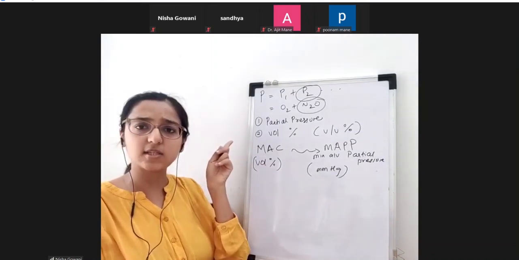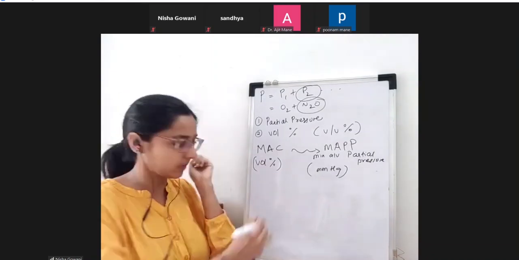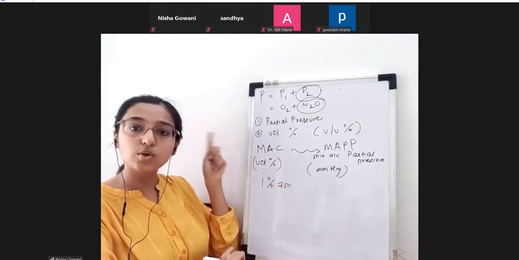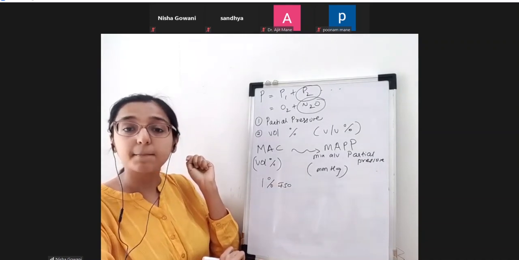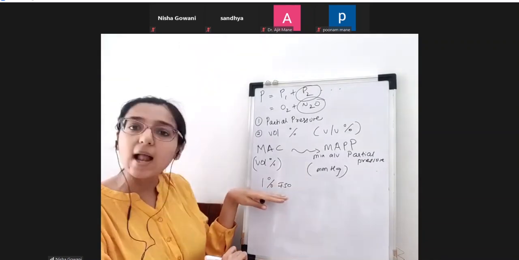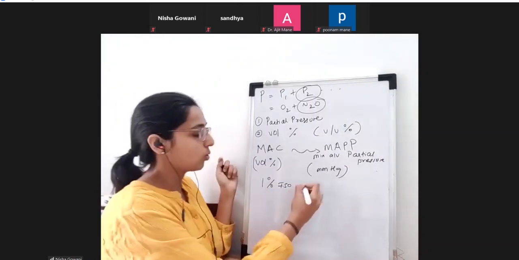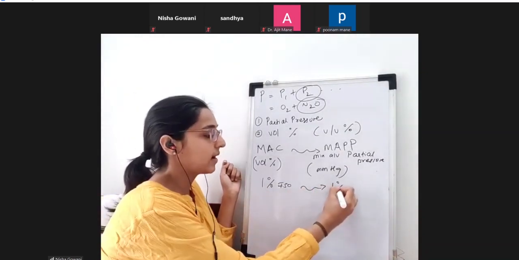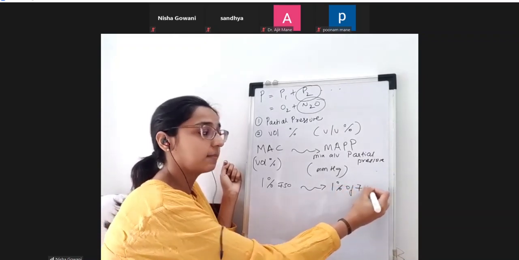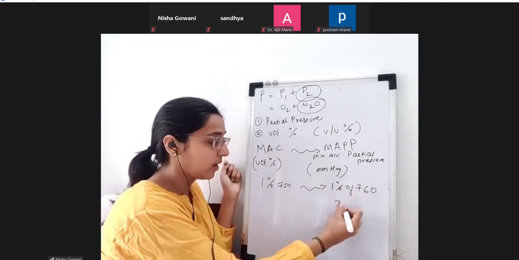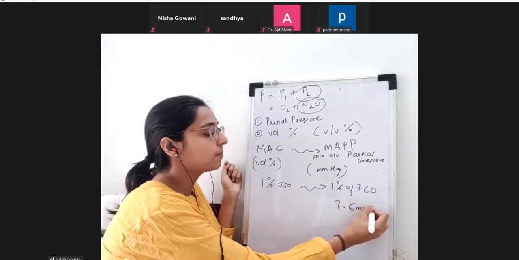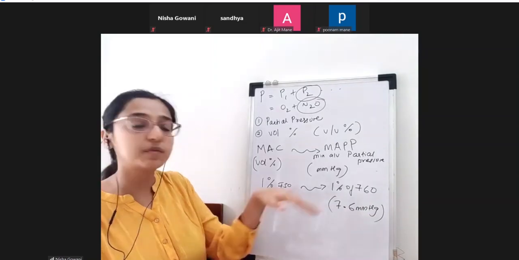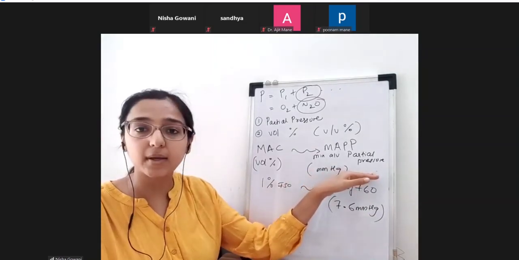What happened in the previous equation? I told you 1% isoflurane. So you will calculate the MAP. This is the minimum alveolar concentration. So what is the minimum alveolar partial pressure? It is 1% of 760 because I am at sea level, which gave me a minimum alveolar partial pressure of 7.6 mmHg. So we have to always keep the MAP in mind.